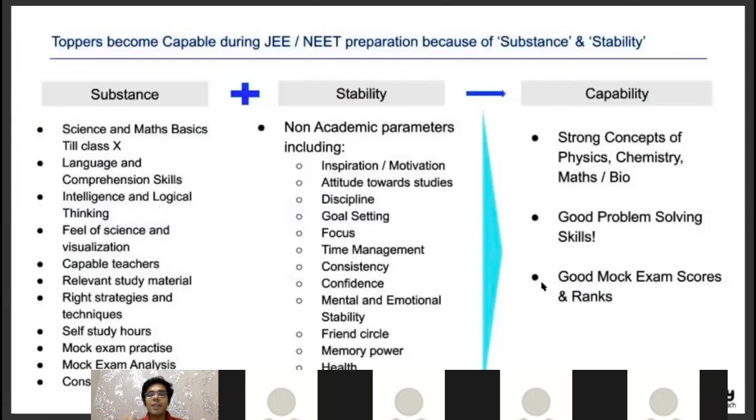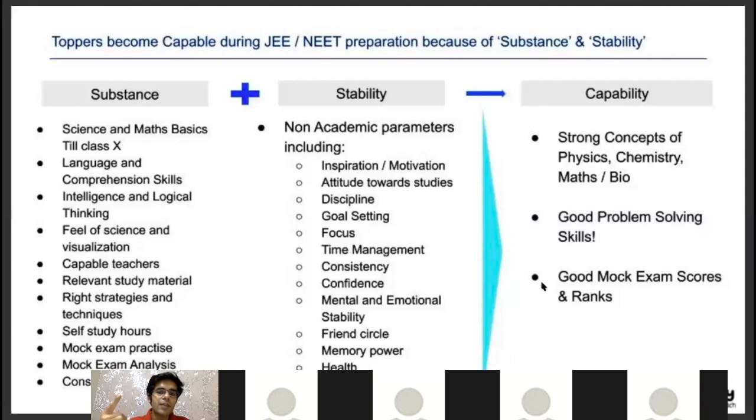So as you study chemical equations in your chemistry, A plus B will give C plus D. Similarly, we have a success equation for JEE. So the success equation for JEE goes like this: substance plus stability leads to capability. So all JEE aspirants are looking for three capabilities.